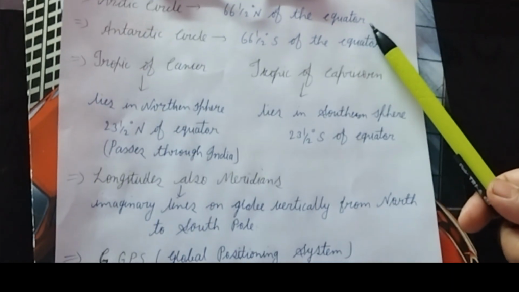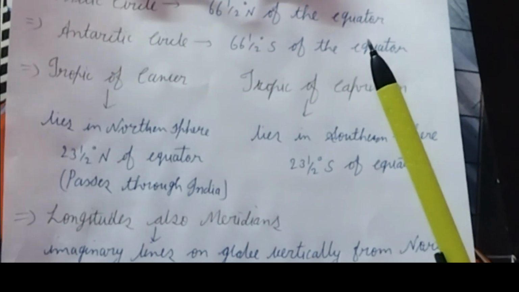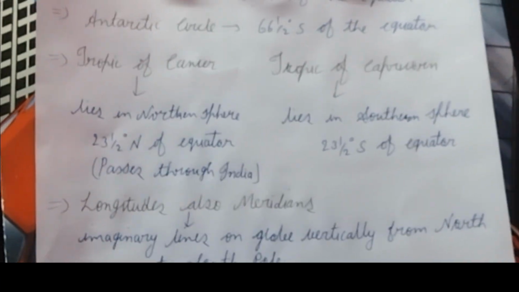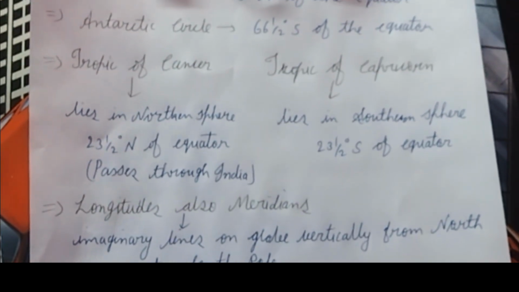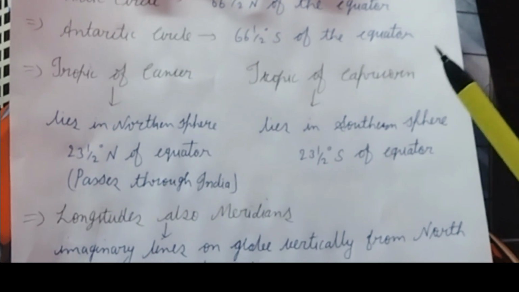Next is the Arctic Circle. It lies at a distance of 66.5 degrees north of the equator. Next is the Antarctic Circle. It lies at a distance of 66.5 degrees south of the equator.